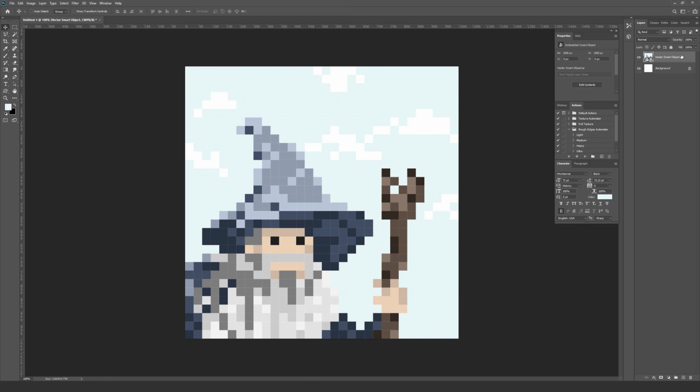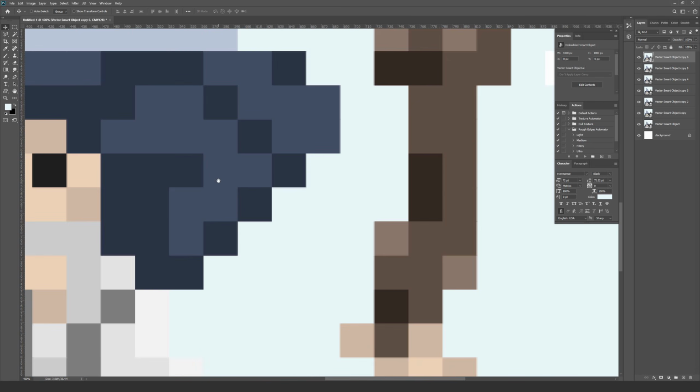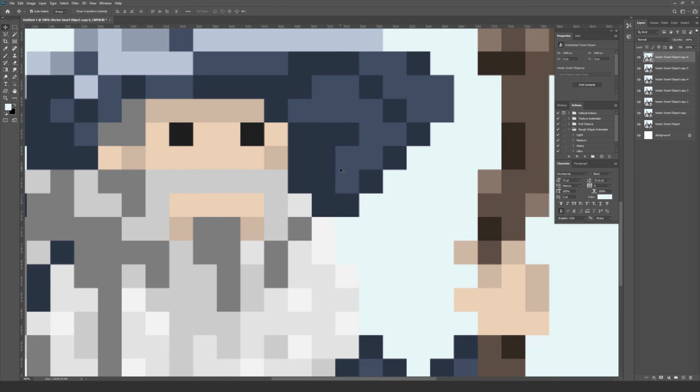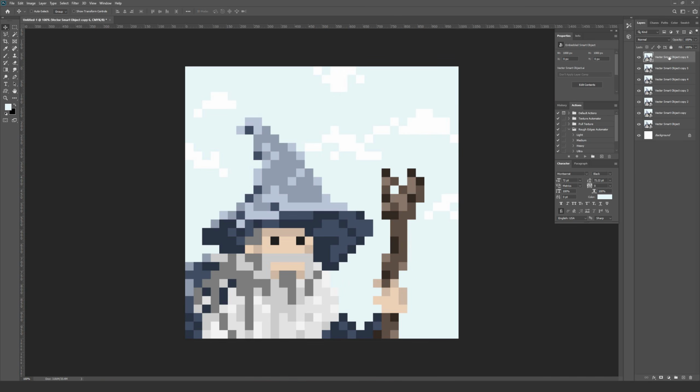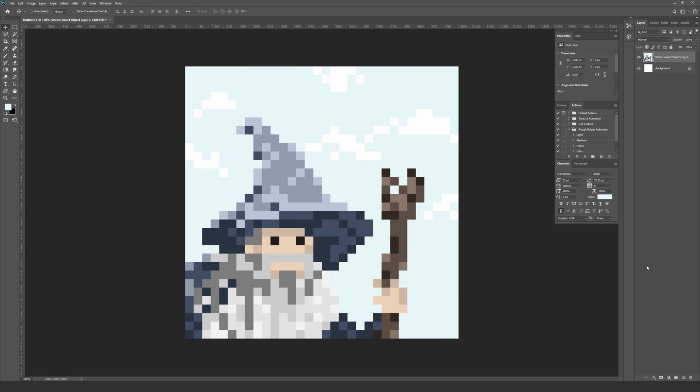I just select that layer inside the Photoshop document and then hit Control-J on a PC or Command-J on a Mac to duplicate it. And even duplicating it once removed a lot of those outlines. But if you do it about 5 to 10 times, it totally removes all those individual gaps and makes this now smooth pixel art. So that is the personal way that I tend to go about doing this. And then of course you could just select the top one in the layers panel, hold Shift, select the bottom one, and then right click or control click if you don't have a right click button, and then merge those layers together. Or you can leave them all live smart object layers if that's how you prefer doing that.